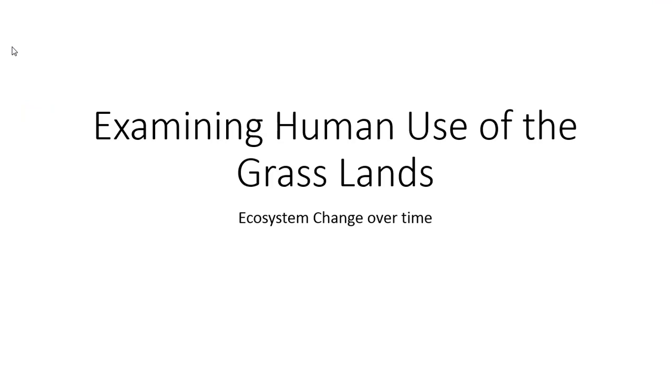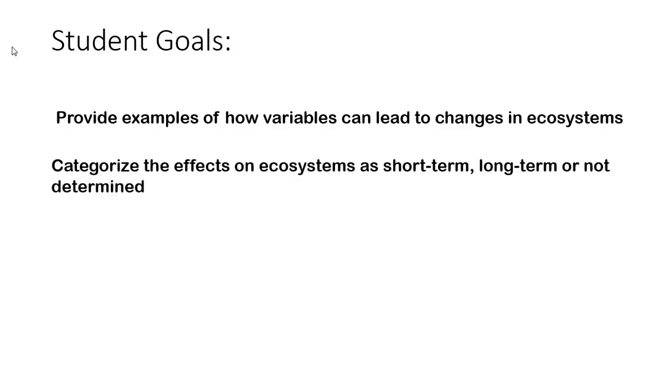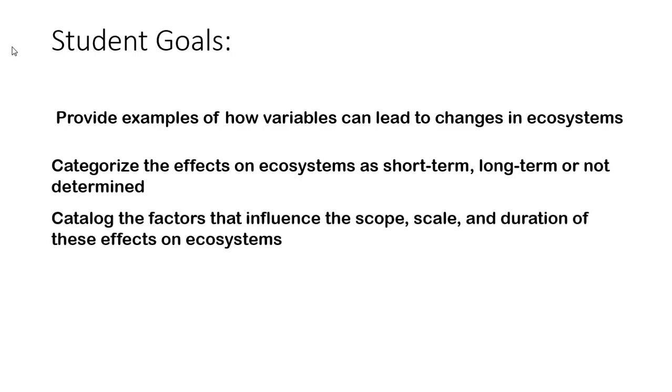Examine human use of the grasslands, ecosystem change over time. Student goals. So you need to write down at least one of the student goals. And in this, we're hoping to provide examples of how variables can lead to changes in ecosystems. We're hoping to categorize the effects of ecosystems as short-term or long-term or not determined. We're hoping that students will be able to catalog the factors that influence the scope, scale, and duration of these effects on an ecosystem.